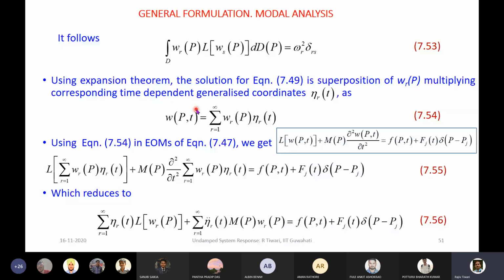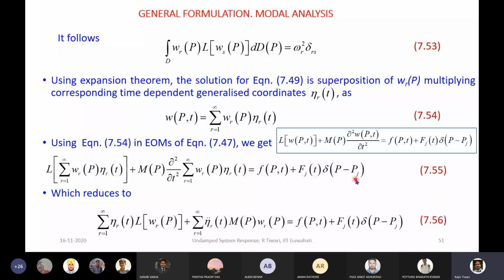Now what we'll do: this is a chosen form of the solution. This we can substitute in the general equation of motion, which we wrote in the very first slide. So this is the general equation of motion, and we'll substitute for W here. So this has been done here. LW has been put in the series form here. Then the M operator, differentiation with respect to time, and then this series form. On the right side there is no W, only the forces are there, so they will remain as they are.